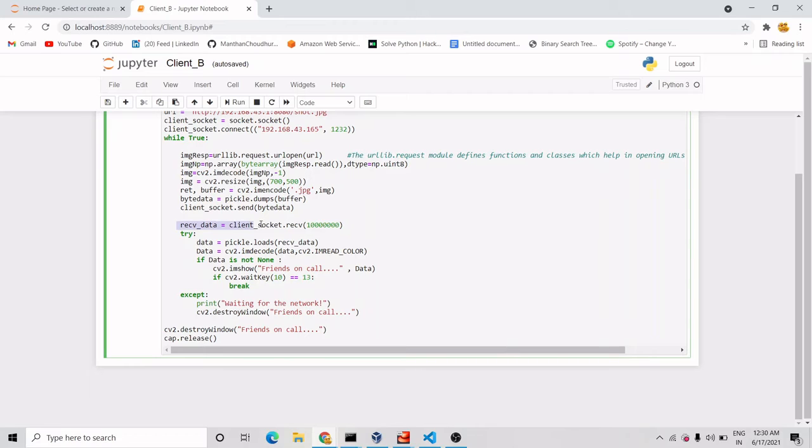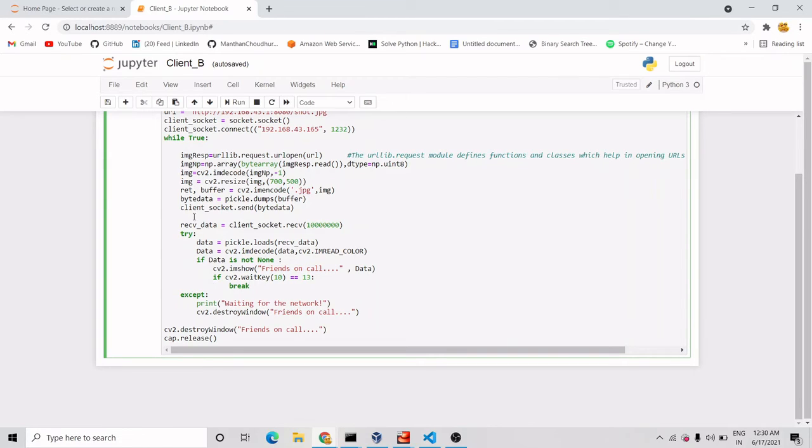Here we are receiving data, and again we are converting it into a readable form of array. After converting it into readable form, if the data is not none, it will convert it into an image and show it on a window. That window's name I have given as Friends on Call.